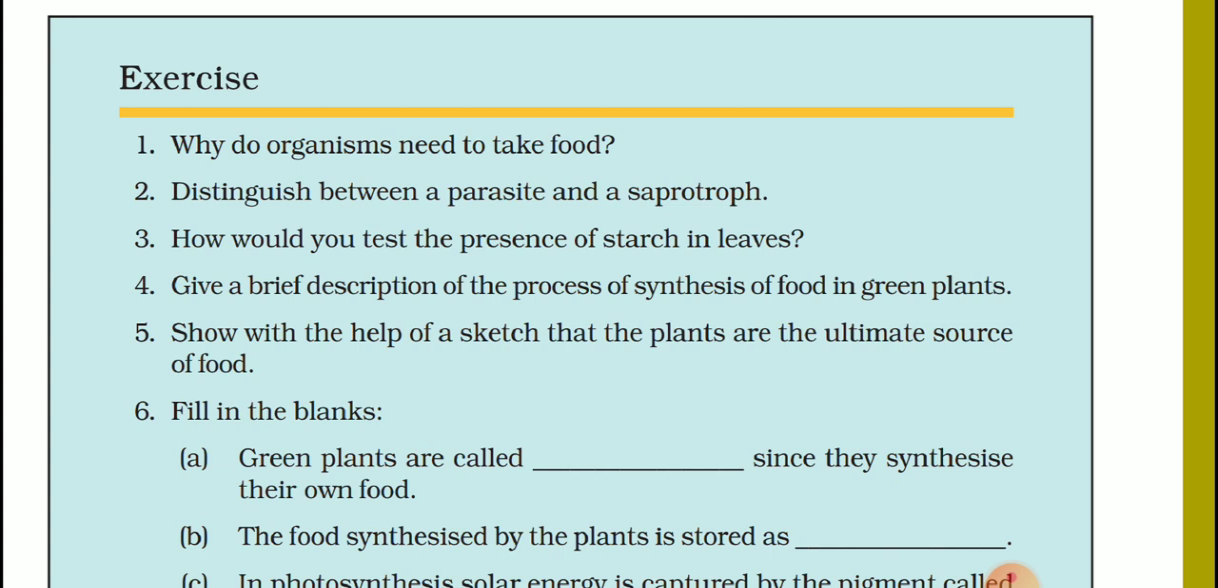There are two types of parasites, internal parasites and external parasites. Internal ones live inside our body, and external ones live outside our body and take their food from our body. Saprotrophs are those organisms which feed on dead and decaying organisms. For example, microorganisms decompose and feed on the dead and decaying organism, and they also convert the decaying matter